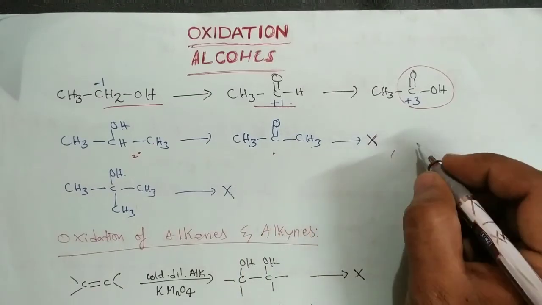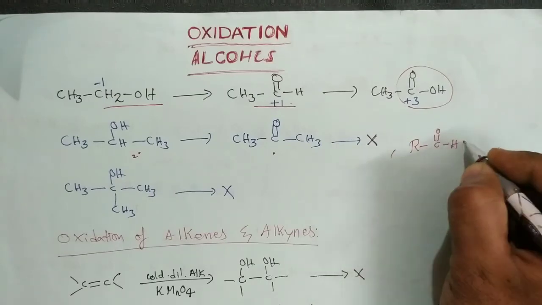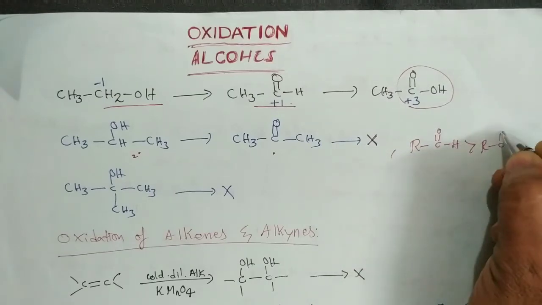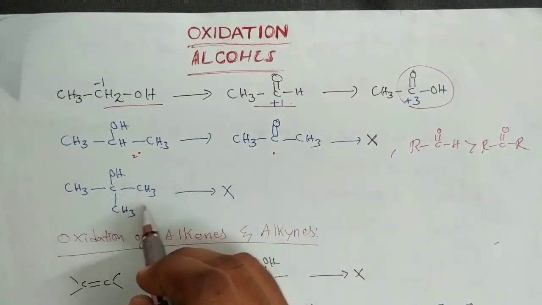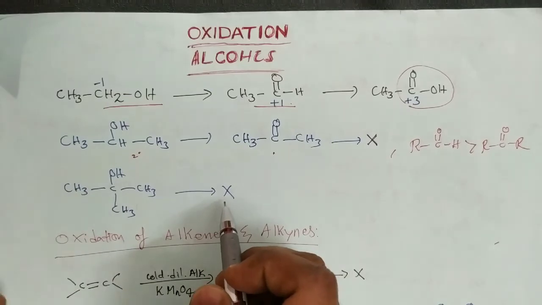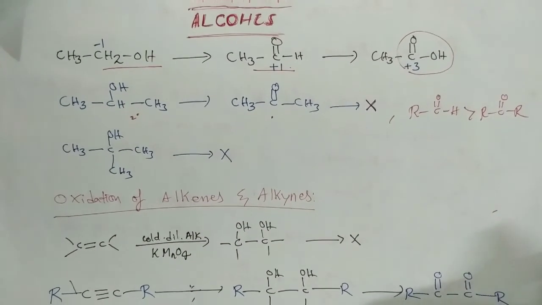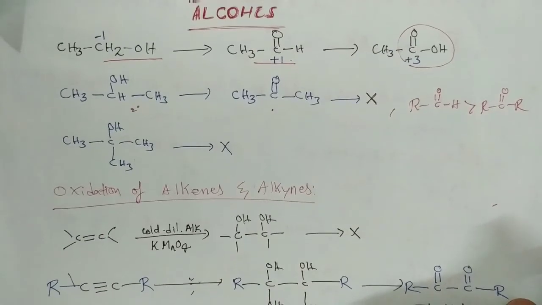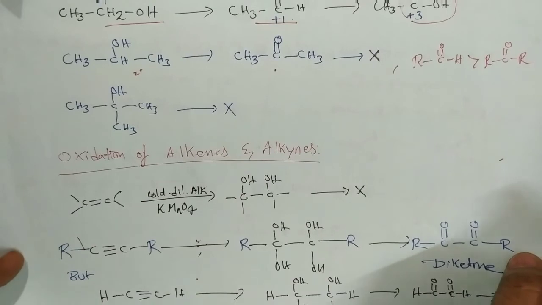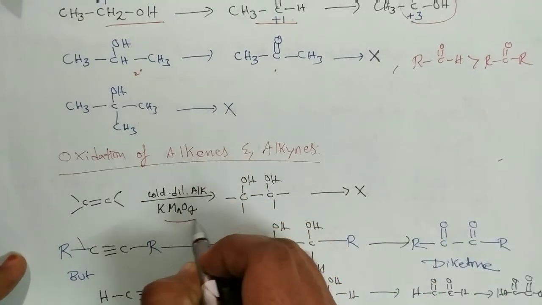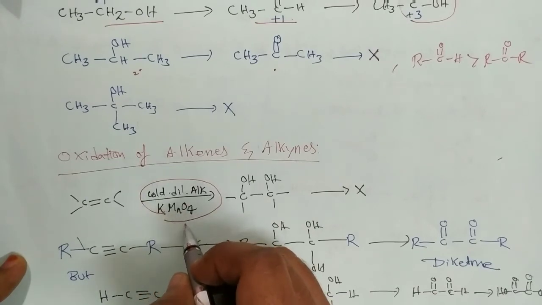So in oxidation reactions, aldehydes are more reactive than ketones, and tertiary alcohols are not oxidized. Before discussing the oxidation reactions of alcohols, we need to discuss the oxidation of alkenes and alkynes. You are very familiar with this reagent, Baeyer's reagent, called alkaline dilute KMnO4.